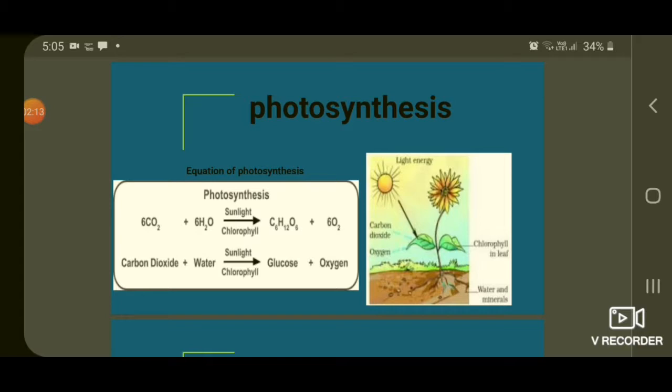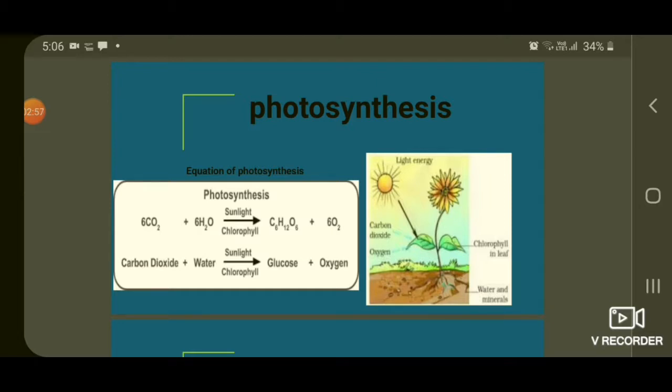Okay, children. You are seeing one equation of photosynthesis. It is already a balanced equation. 6CO2 plus 6H2O in presence of sunlight and chlorophyll, we get C6H12O6 plus 6O2. Same way, carbon dioxide, you already know that we get from the atmosphere, plus water, in presence of sunlight and chlorophyll. What are they giving to us? Glucose. Ragi, rice, vegetables, everything we group under glucose. Plus oxygen, which we are inhaling.